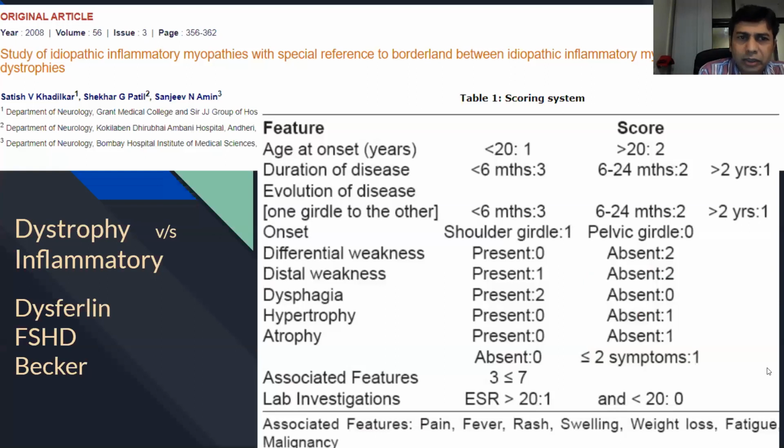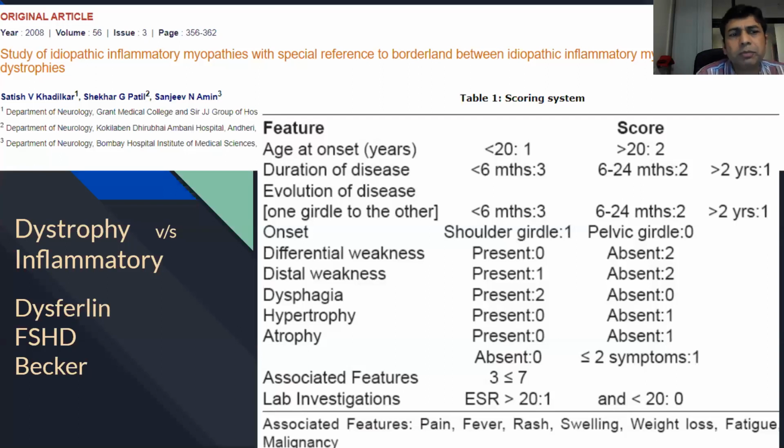Now if you read this paper which has come in Neurology India, 2008, there is a scoring system in which you can take all these points, and if you are confused, you can score the patient. If the score is less than 8, it will favor a dystrophy. Probably you're dealing with a muscular dystrophy. And 8 to 13 is a little gray zone, but more than 13 clearly favors that you're dealing still with an inflammatory myositis. And so the score is quite useful.